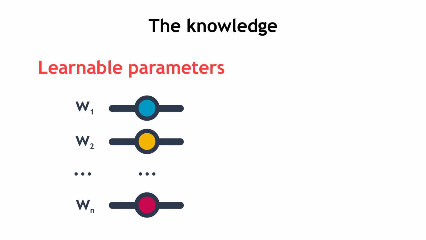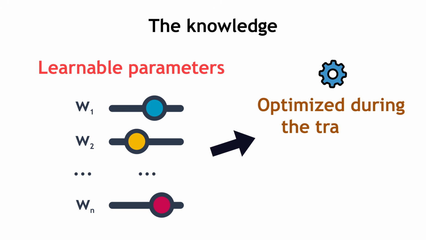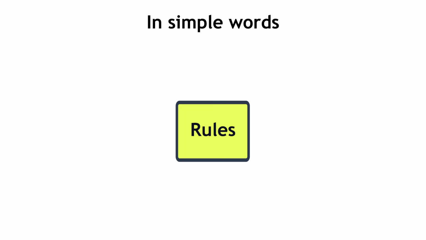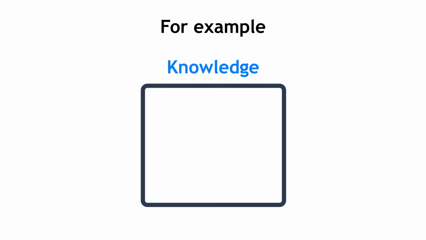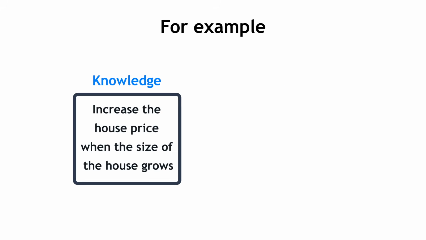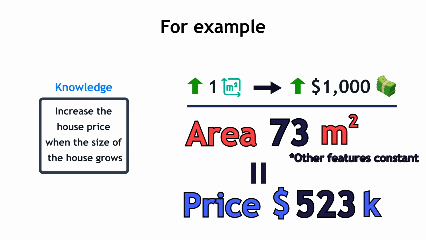The knowledge is the parameters of the model that are learned or, in other words, optimized during the training process. In simple words, it represents a set of rules that decide how each feature of the house affects the price. For example, the knowledge would potentially contain information about increasing the house price when the size grows. Say, the price increases by $1,000 for each 1 square unit increase.